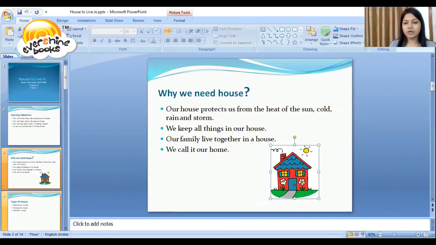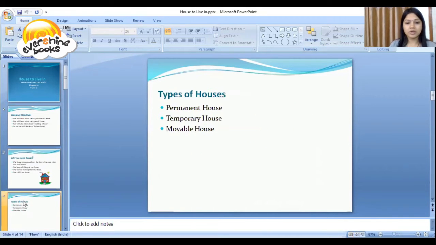So let's discuss the second learning objective, that is types of house. There are three kinds of house. The first one is permanent house, the second one is temporary house and the third one is movable house. So let's discuss the first one, that is